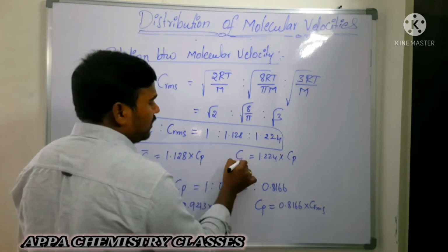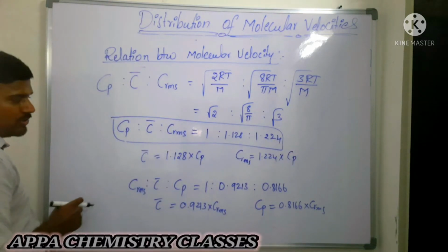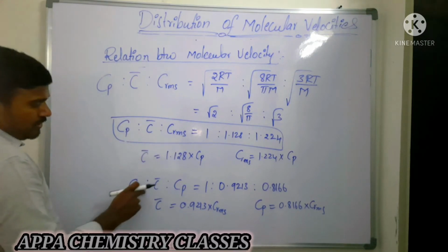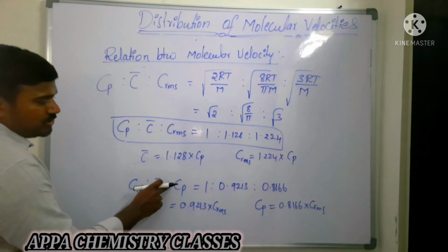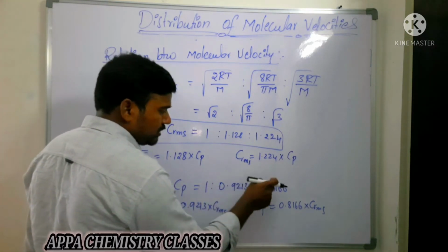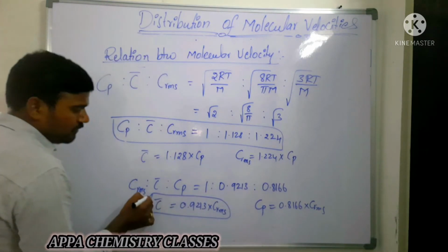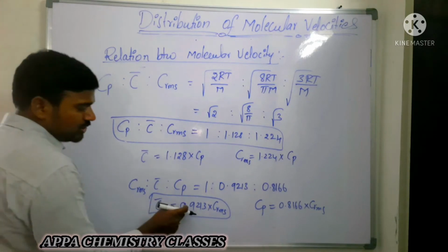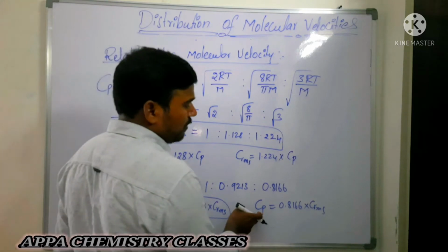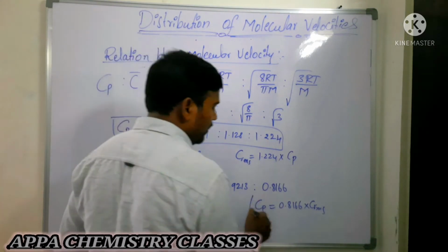RMS velocity is 1.224 times the most probable velocity. We can give it in another form also. If you are taking it in the reverse, RMS velocity is to average velocity is to most probable velocity as 1 is to 0.9213 is to 0.8166. So average velocity in terms of RMS velocity is equal to 0.9213 into RMS velocity, and most probable velocity is equal to 0.8166 into RMS velocity.